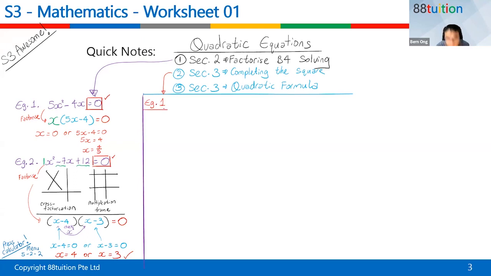Are you ready? Okay. So the first example, right, for example, I will say is like that. X squared plus 6x minus 8 is equal to 0. All right. So this is what I call a quadratic equation.